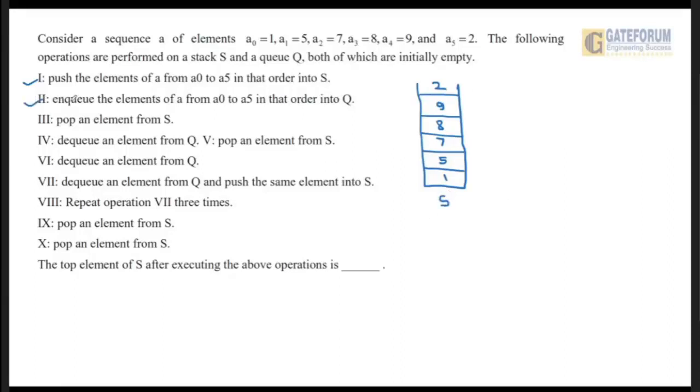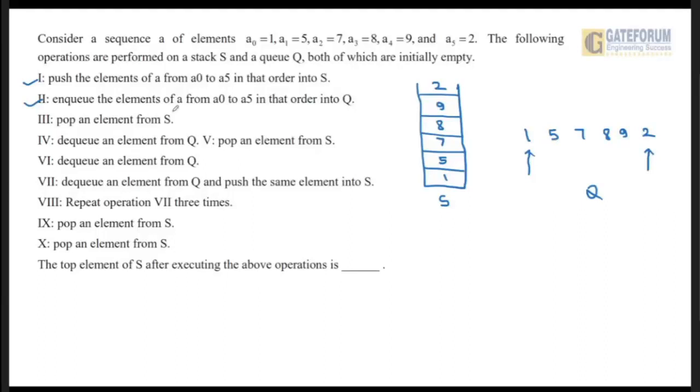Now the second step is saying enqueue the elements of A from A0 to A5 in that order into the queue. So the values in the queue will be 1, 5, 7, 8, 9, 2. Okay, this is the front and this is the rear end. We know that this is the queue. We know that in the stack it is always last in, first out. The element which came last will go out first, but in the queue the element which came first will go out first, meaning first in, first out.